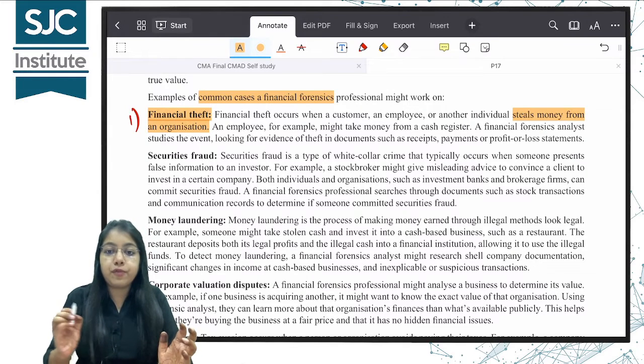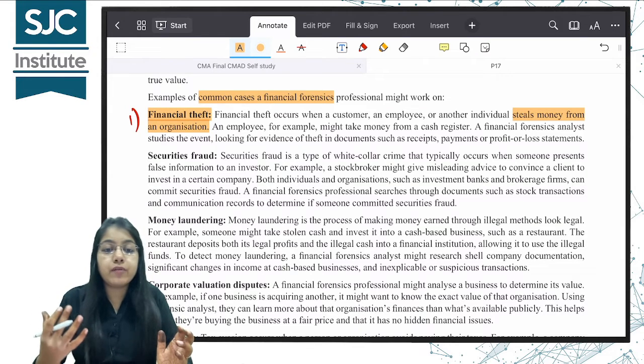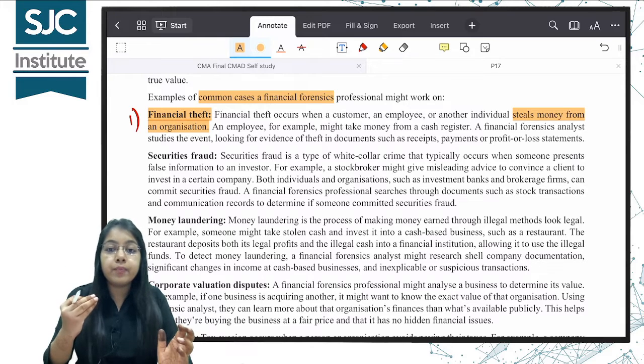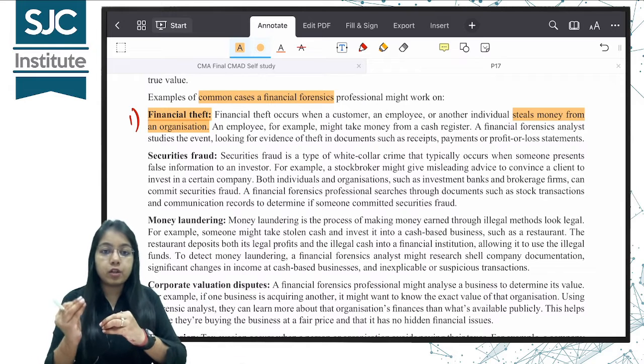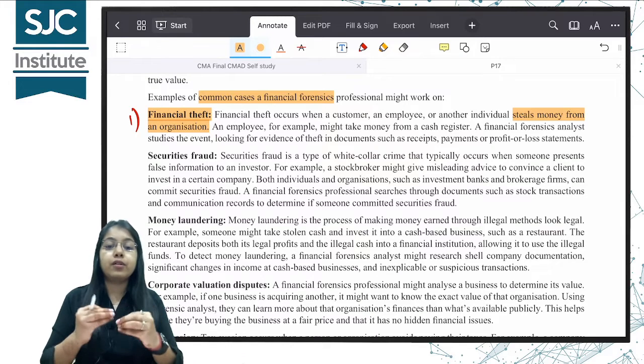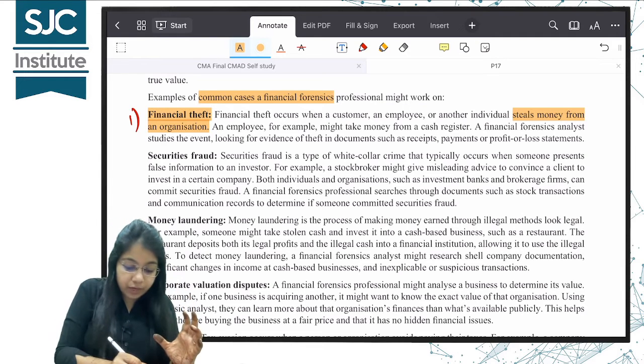In this case, the financial forensic analyst will study the event, look for evidence of theft in the documents, where the theft happened and how, and will relate it with the profit and loss statements, and discover the theft. All right, that is the number one point, financial theft.